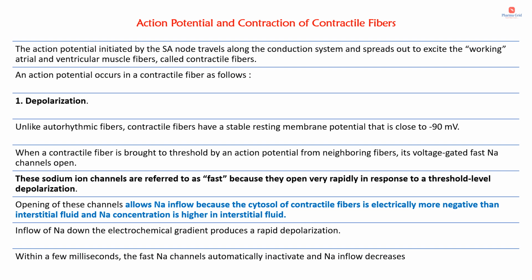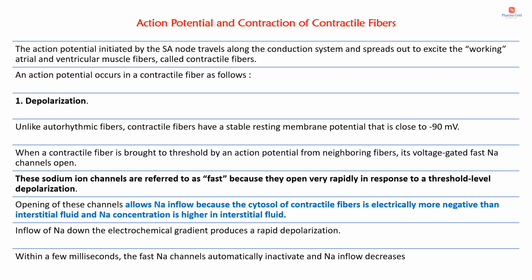Unlike autorhythmic fibers, contractile fibers have a stable resting membrane potential close to minus 90 millivolts. When a contractile fiber is brought to threshold by an action potential from neighboring fibers, its voltage-gated fast sodium channels open. These sodium channels are referred to as fast because they open very rapidly in response to threshold-level depolarization.